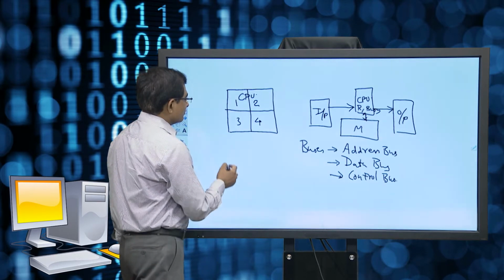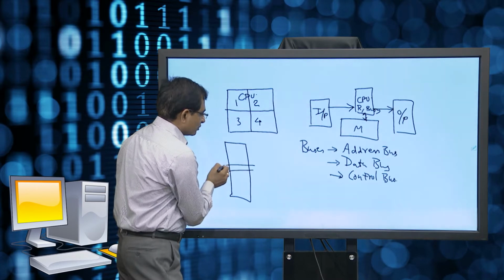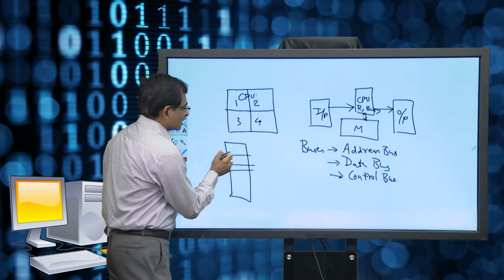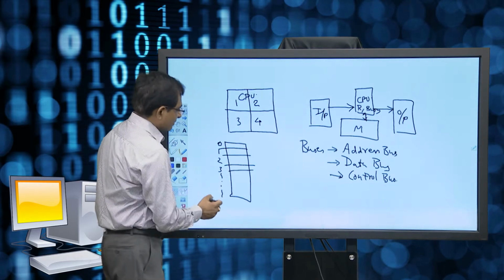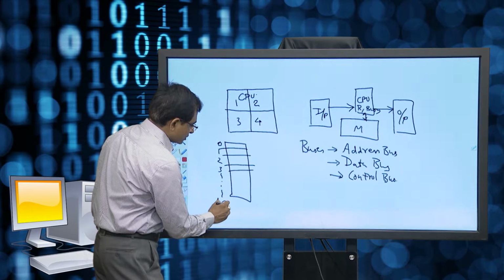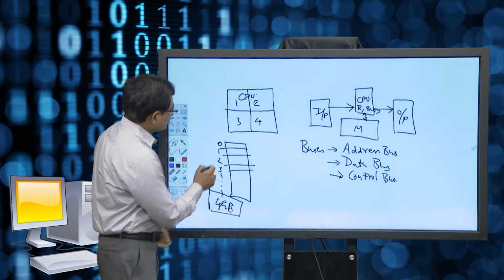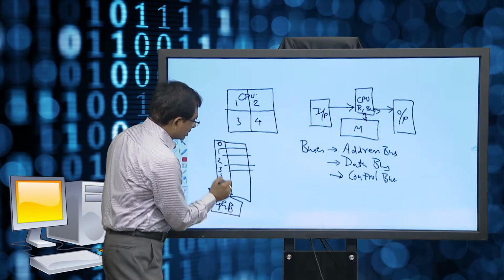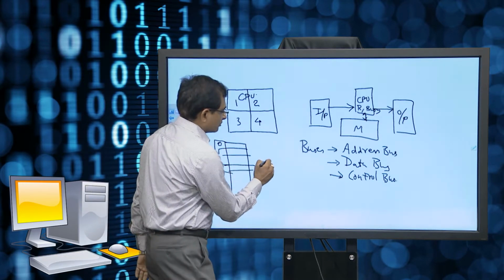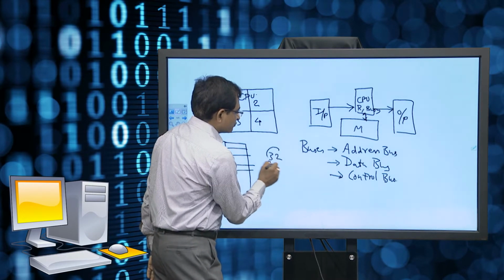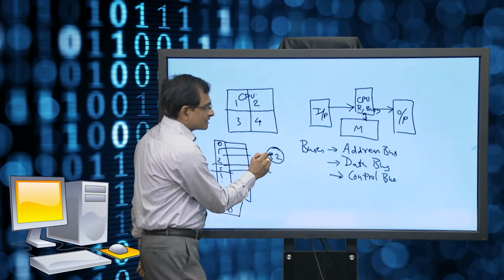Let us say address bus is used when we want to refer to any location of the memory. There are multiple memory locations 0, 1, 2, 3, 4 and so on. So, if I say I am having 4 GB of RAM, then 4 GB of memory will require some addressing mechanism, so that a particular memory location could be pointed to uniquely. If I want to address this, how many bits would be required? Approximately 2 to the power 32, somewhere around 32 bits would be required to address 4 GB of RAM uniquely. So, 32 bit address.